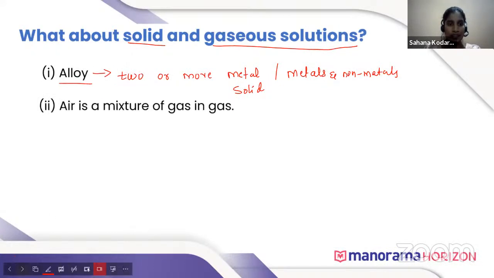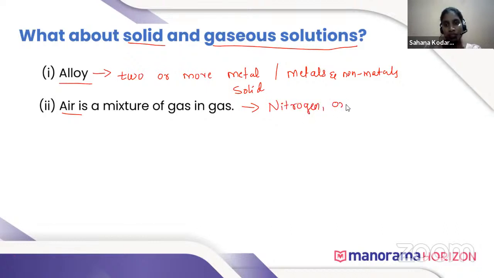Okay. Next, air. Air is a mixture of gas in gas. We know that air is a mixture of different gases, that is nitrogen, oxygen, carbon dioxide, etc. Here, in this air, solvent is also gas and solute is also gas.